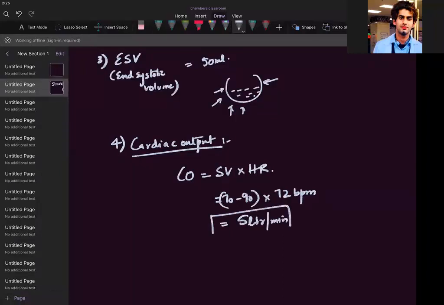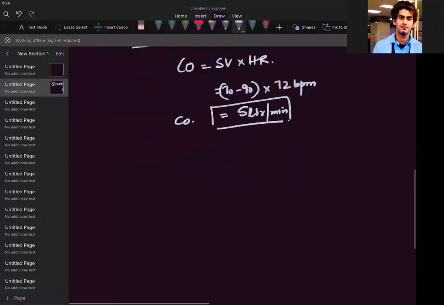Cardiac output is 5 liters per minute. Are we clear, guys? Is it clear? Do we have any doubt till this point? Everyone? Let us go to the next.